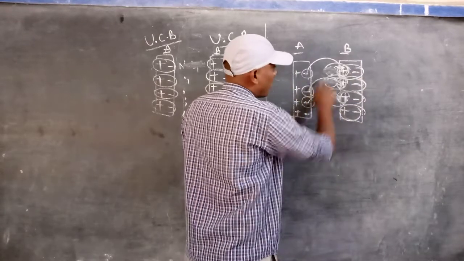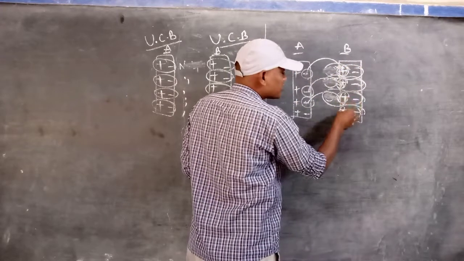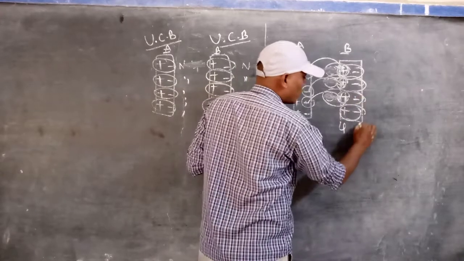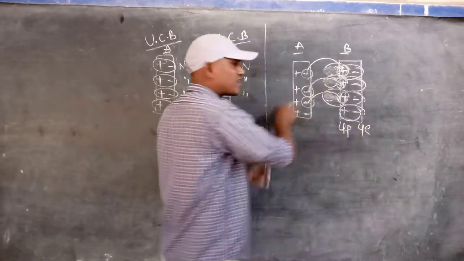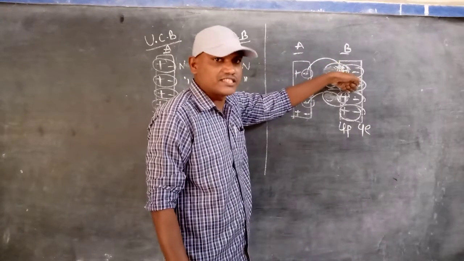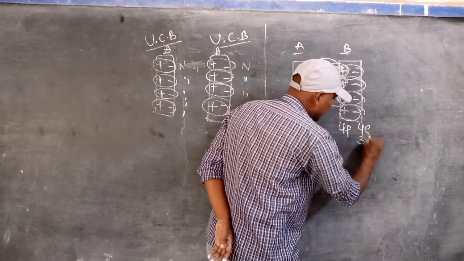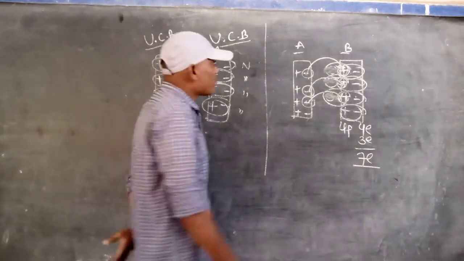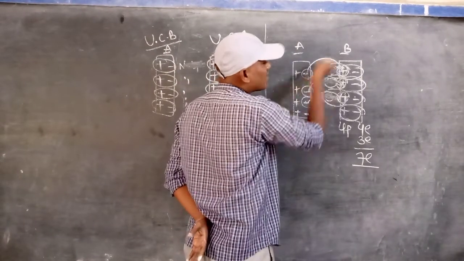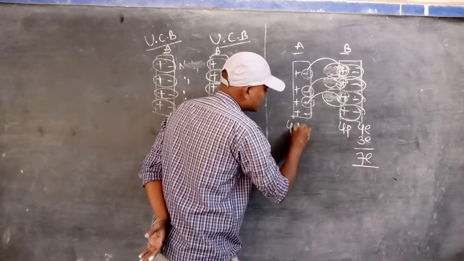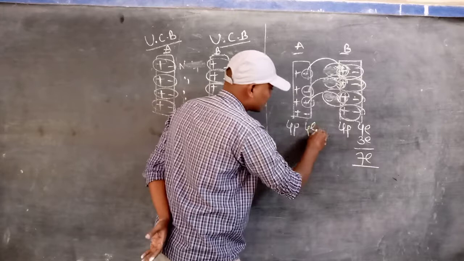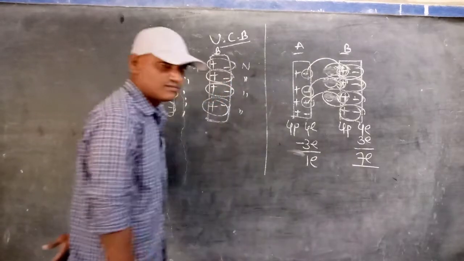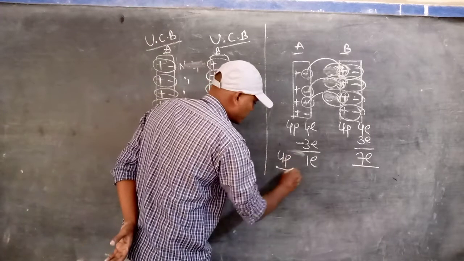After the transfer, initially here it is neutral. In body B, before rubbing, how many protons are there? 4 protons and 4 electrons. But after rubbing, 3 electrons are transferred to this side. That's why 4 plus 3, totally 7 electrons will be in body B. But in body A, 3 electrons are lost. Initially there were 4 protons and 4 electrons. Now minus 3 electrons, that is 1 electron, and 4 protons.